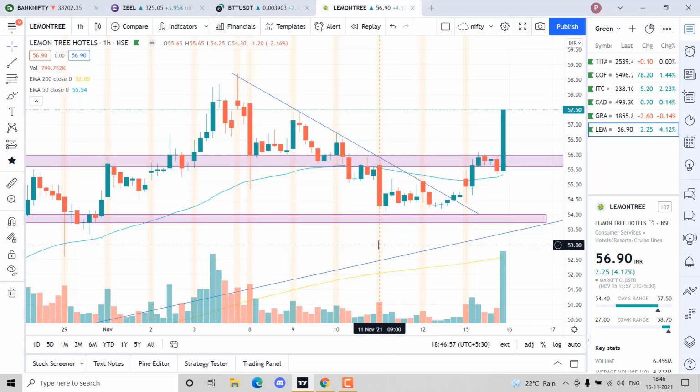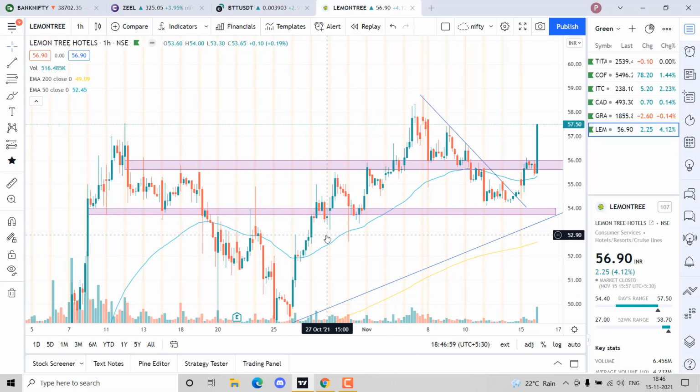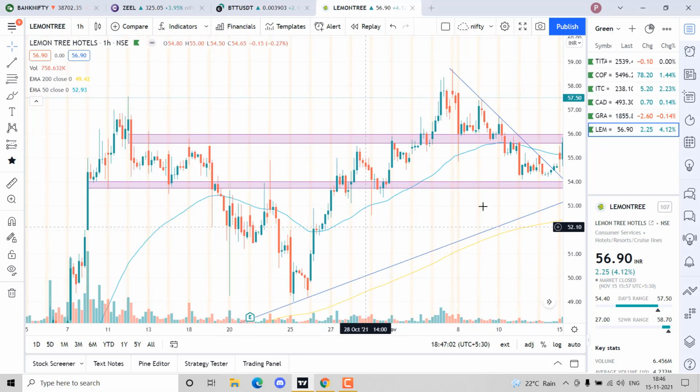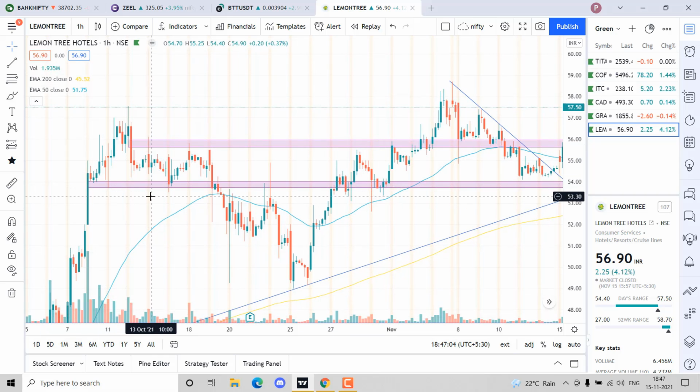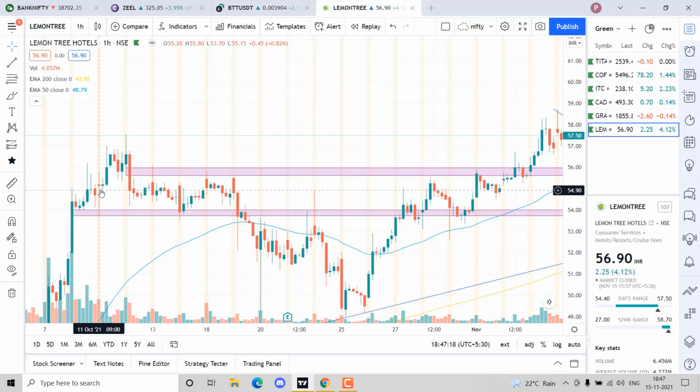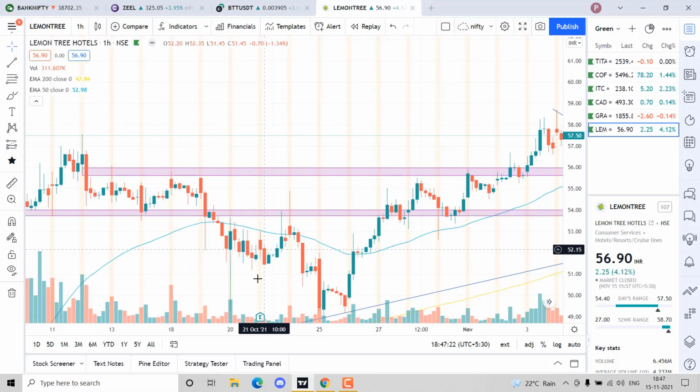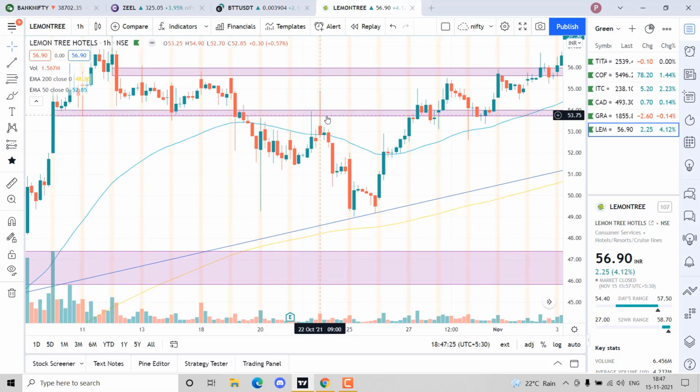So this was a good resistance, and I had a zone on the bottom, and I'll be making videos on zones also in the future. A zone is basically where people are most active. You can see this zone, that rectangle that I've drawn, was a support before. We went up, we came down, we bounced back. We broke it, then we came back and got rejected very badly. We came down, hovered over here, and then took support.